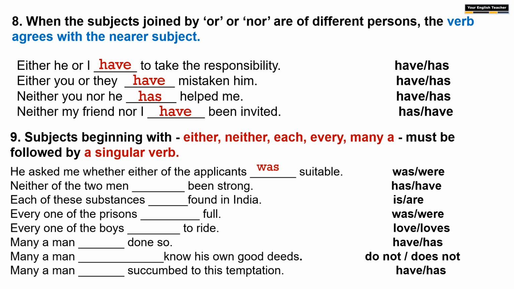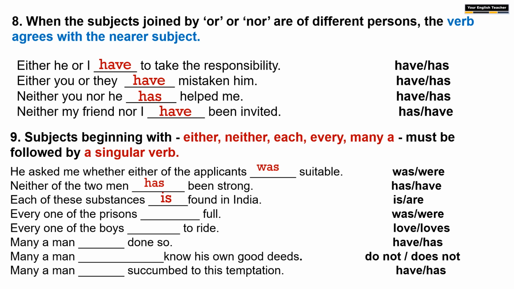Second one, neither of the two men dash been strong. Here the subject is beginning with neither. Again the rule is we have to use a singular verb. What is the singular verb? Has or have? Has. So neither of the two men has been strong. Each of these substances, each, it is beginning with each. So take blindly the singular verb, is. Each of these substances is found in India.